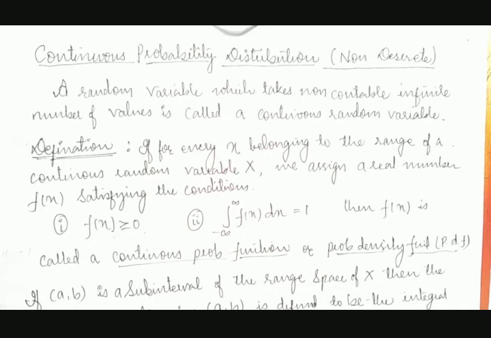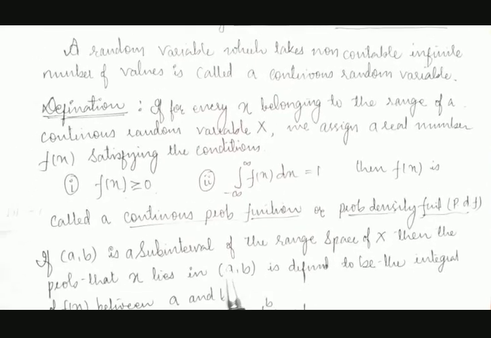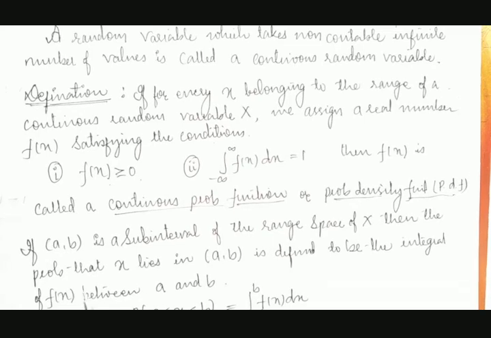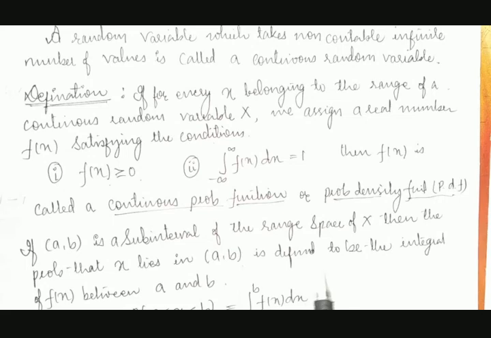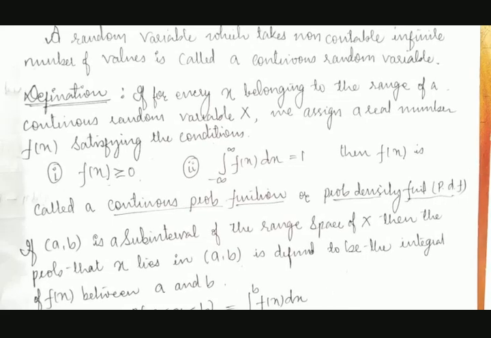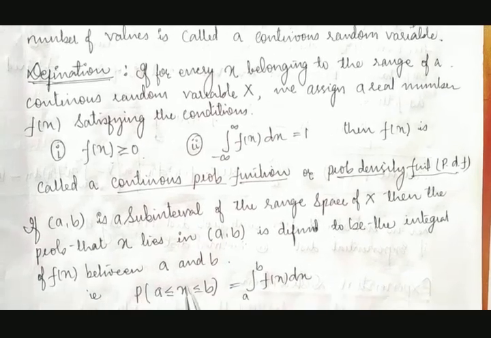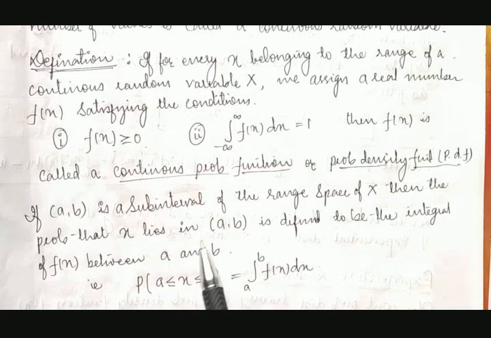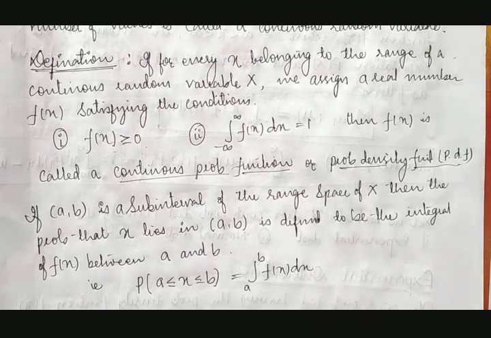If a and b is a subinterval of the range space of x, then the probability that x lies in a and b is defined to be the integral of f of x between a and b. Means, if the interval is fixed, that is a to b, how will the probability be found between a and b in the continuous probability concept? That is the concept now.